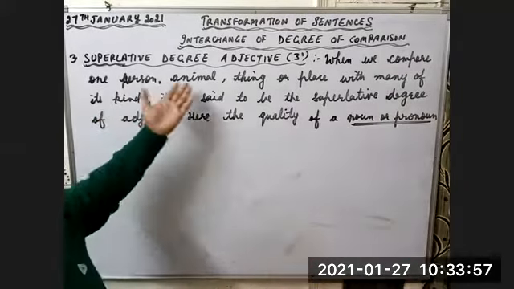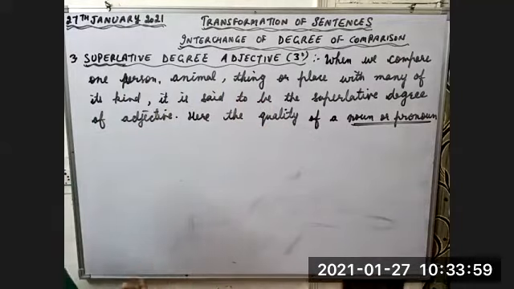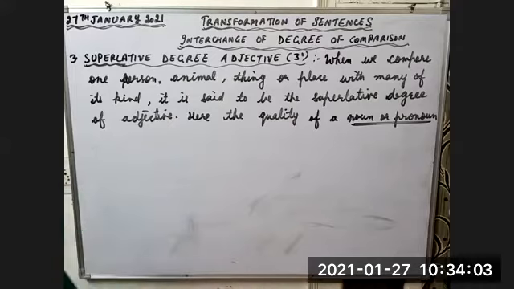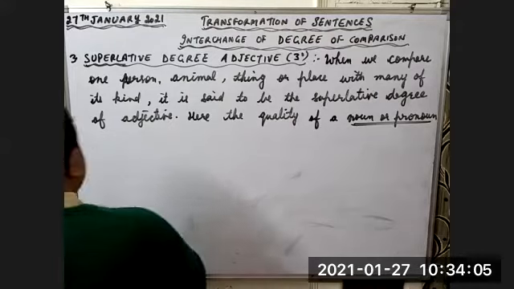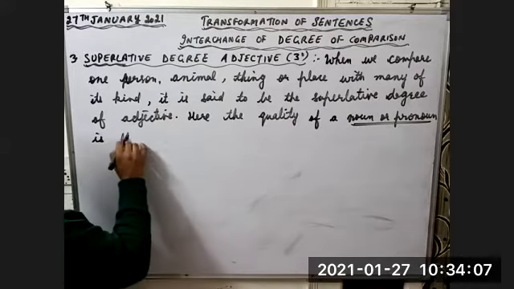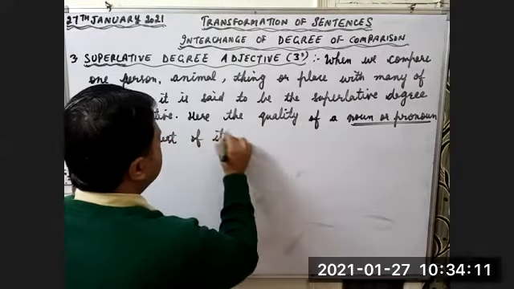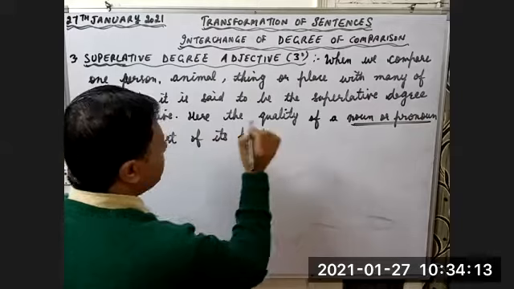This person, animal, thing, or place. Here the quality of a noun or pronoun is the best of its kind.